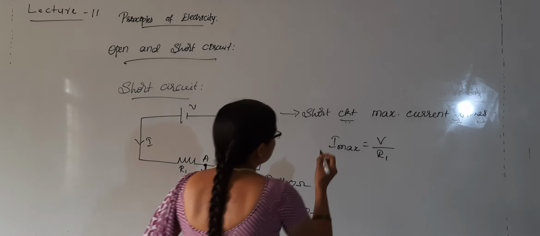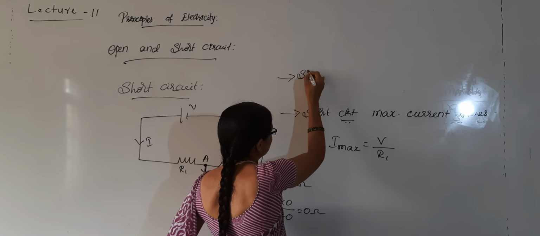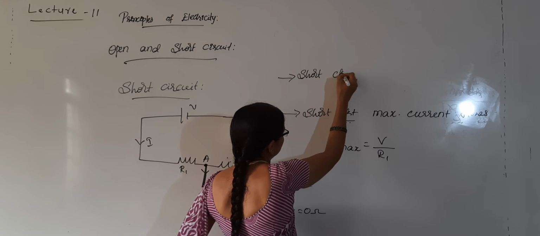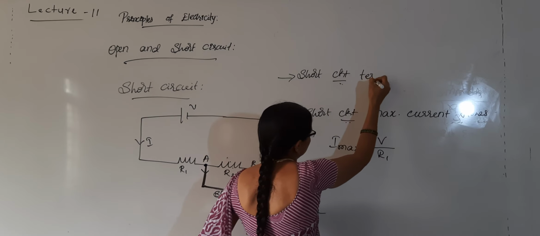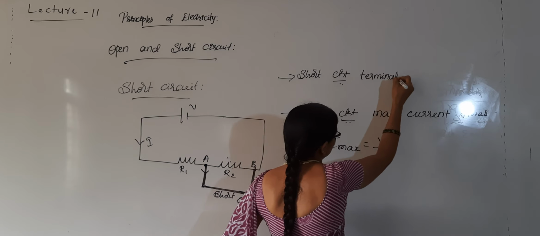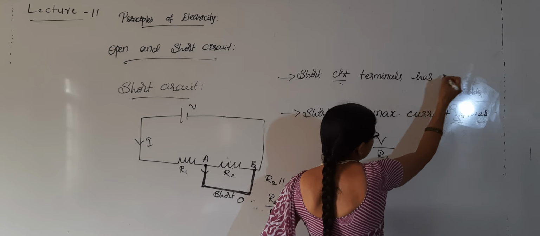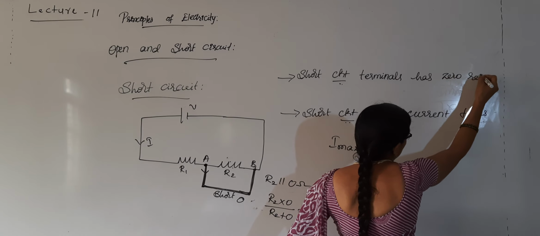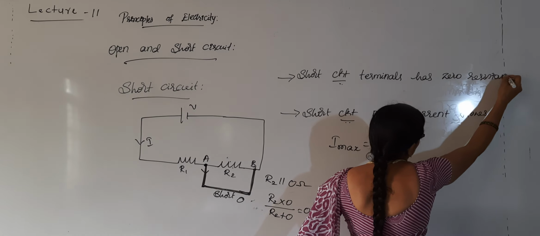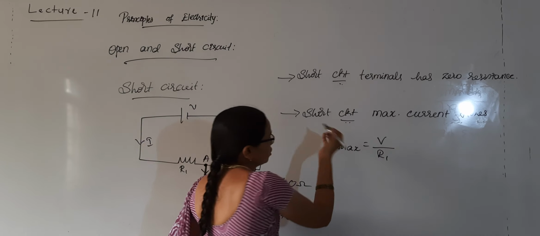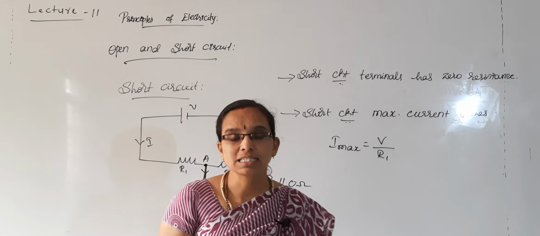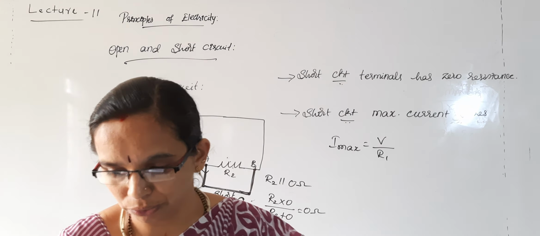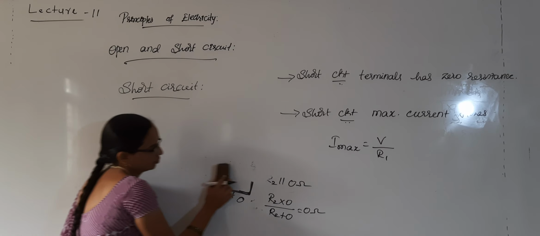You can call short circuit terminals as having zero resistance, and a short circuit offers maximum current flow through it. So, what happens if it is in a series circuit? It is like this.